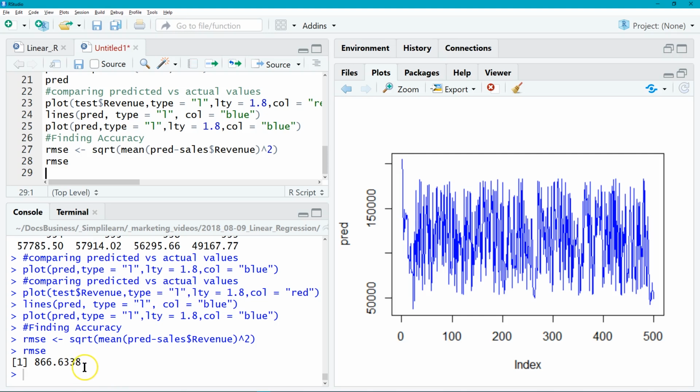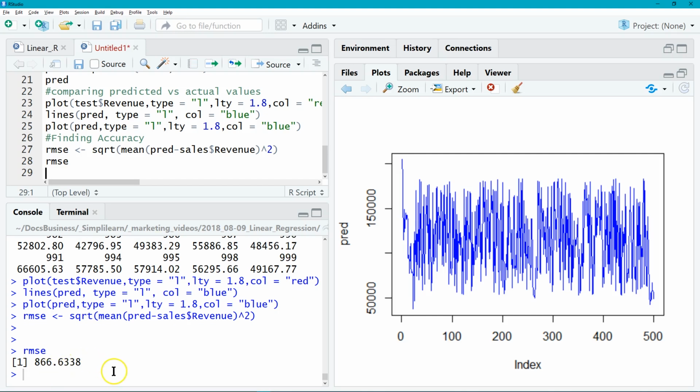And so we have 866.6338 for our accuracy. When we look at the 866.63 and compare that to, say, 50,000, that's pretty close. That's actually a pretty good accuracy given this model. It takes a little bit more when you're playing with accuracies and start dividing out other aspects of it to get something you can communicate better with. But you always start with the root mean square error. That's always a good place to start.